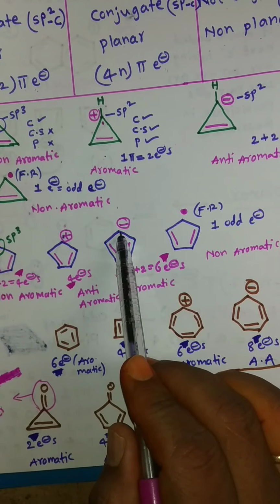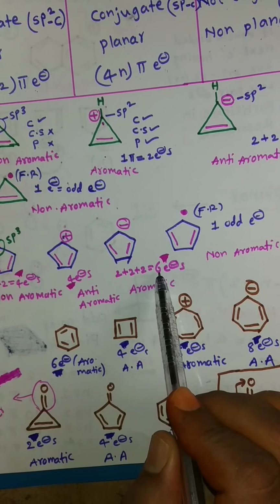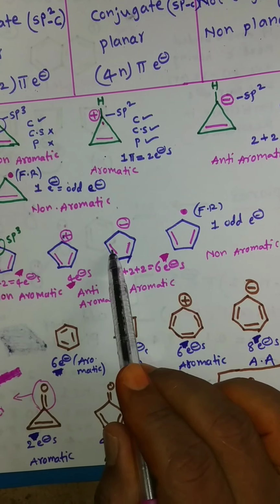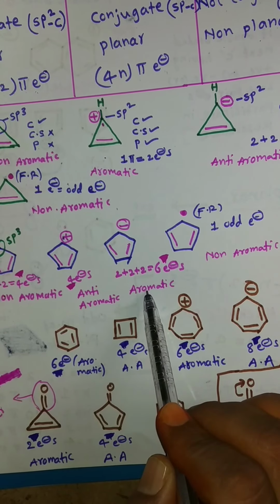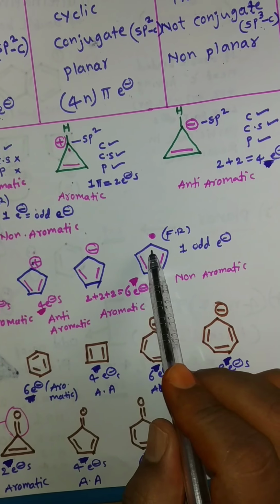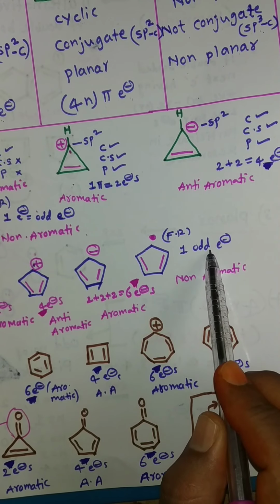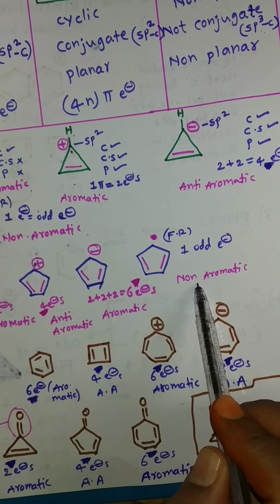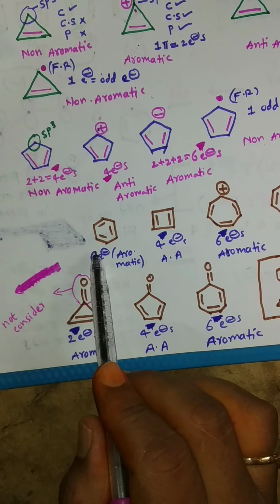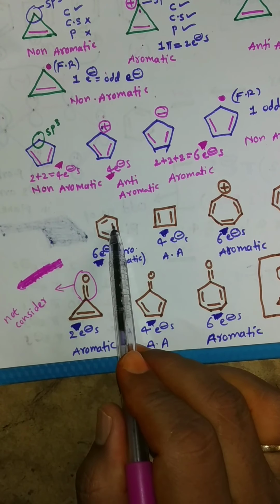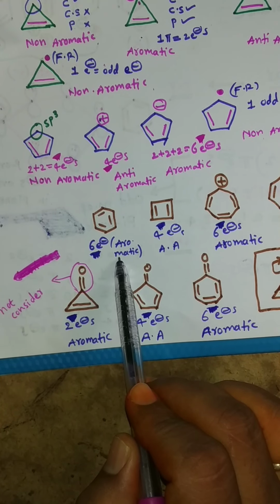This carbon has a negative charge, so it is the aromatic compound because 6 electrons means 2 pi bonds and 1 negative charge, total 6 electrons. And this compound, the carbon has 1 free radical, so it is an odd number of electrons, so it is a non-aromatic compound. And benzene, 3 pi bonds means 6 electrons, it is the aromatic compound.